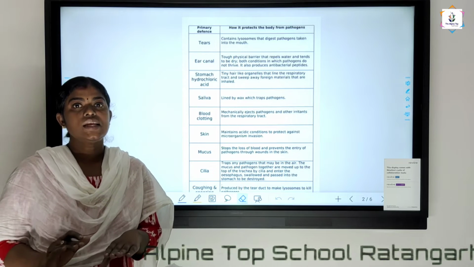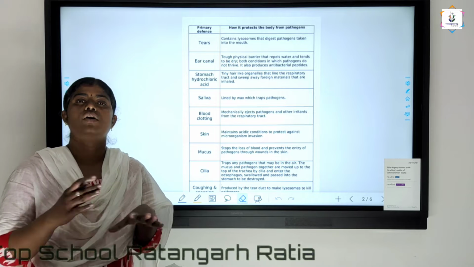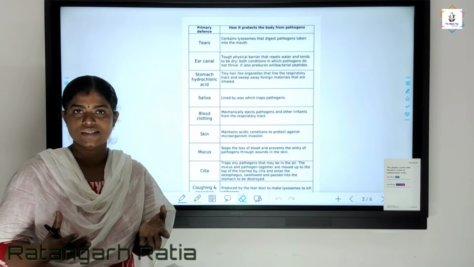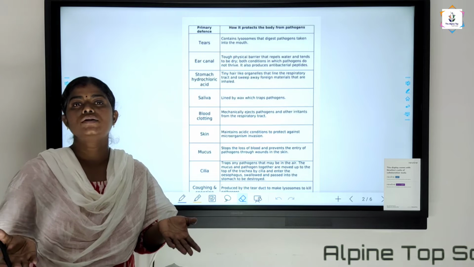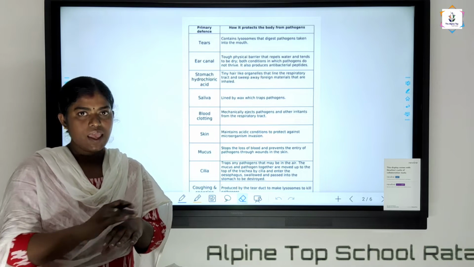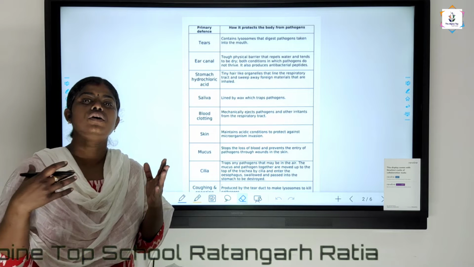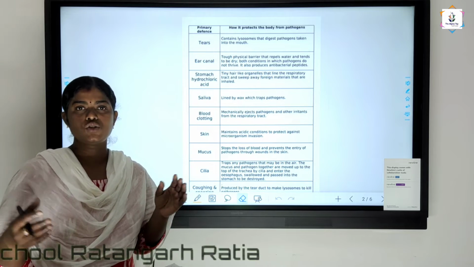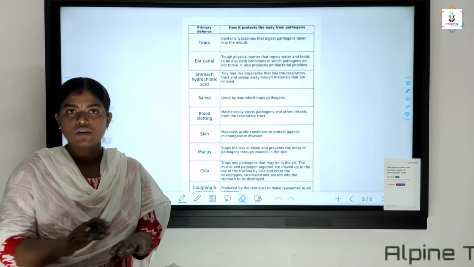So when the skin is covering it, the inside of the body, the blood vessels, are not open to the germs. It is giving protection. It is not opening your body up to the environment for the entry of pathogens. It just covers your body.